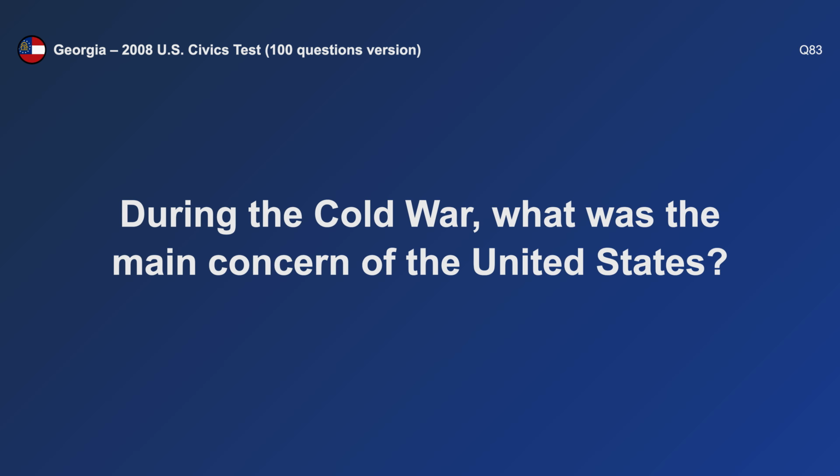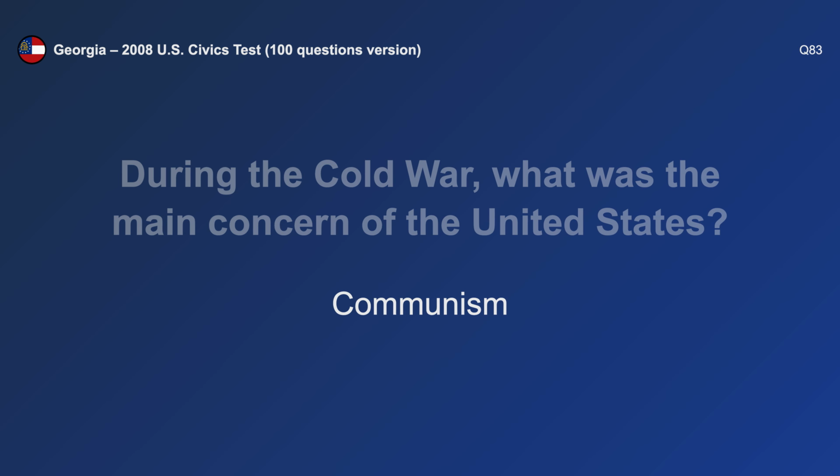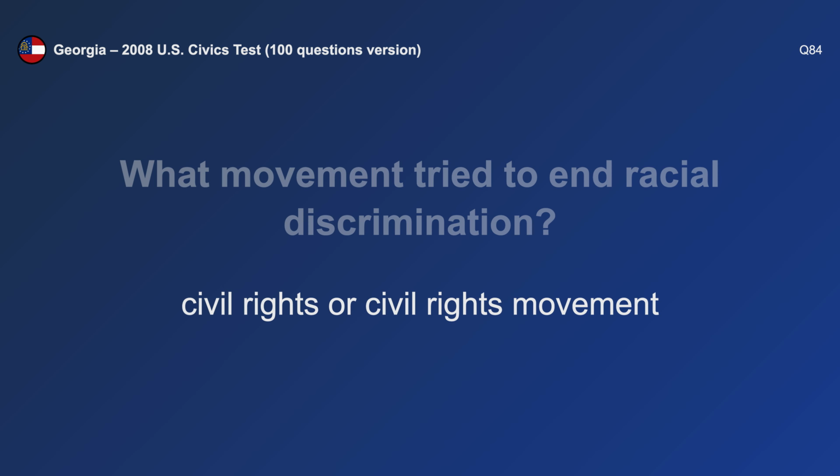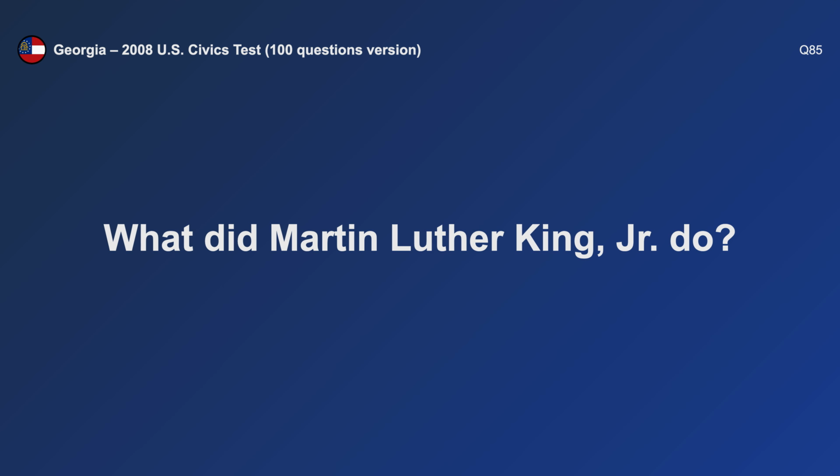During the Cold War, what was the main concern of the United States? Communism. What movement tried to end racial discrimination? Civil rights. What did Martin Luther King Jr. do?